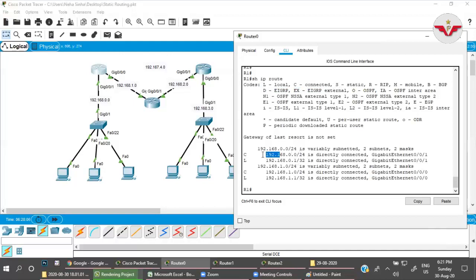If you check here, this router's 0.0 and 1.0 networks are directly connected. That is why it's showing C for 0.0 and C for 1.0, connected. Now what does L mean? L means the local IP address of that router. Whatever IP addresses you are using on that interface from that connected network, it will show you only that. So if you check here, for L, the 0.0 network is connected, but the local IP of that router is 0.1 with a 32-bit subnet mask.